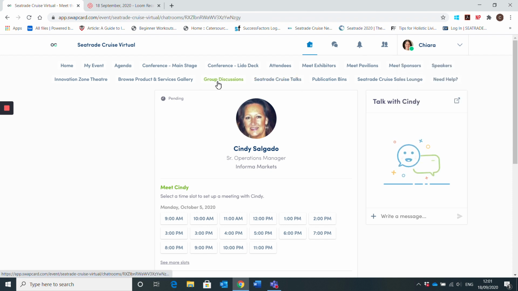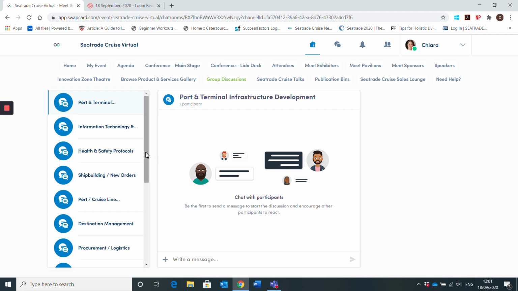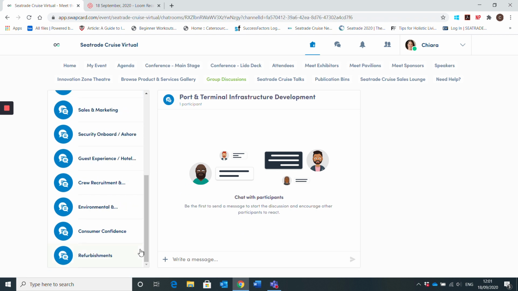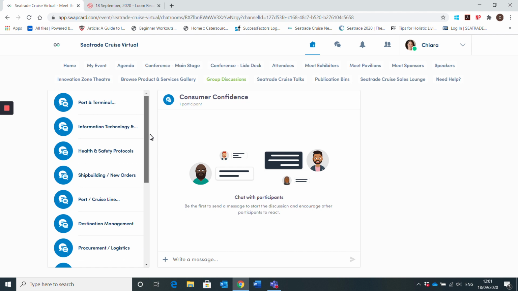So the last thing is group discussions. We have tried to create these group discussions based off of the key topics right now. There will be moderators, and we will be initiating the conversations, but please come back here, interact, read what people are saying, or put in your 2 cents as well. We're hoping that there'll be some interesting conversations that happen around these group discussions.